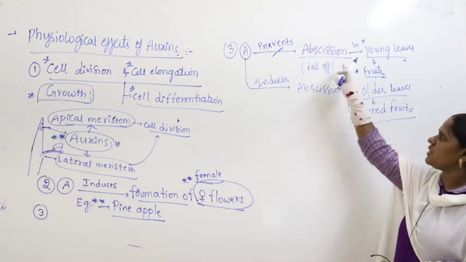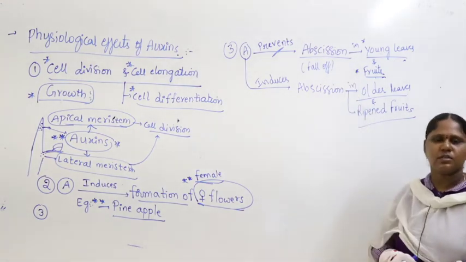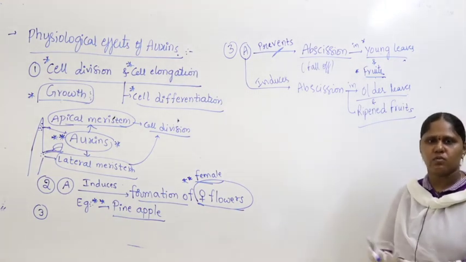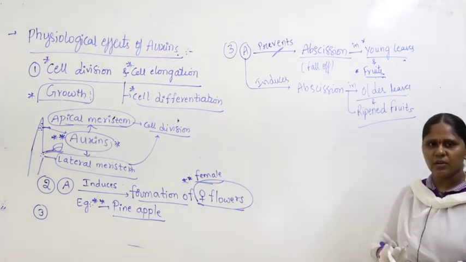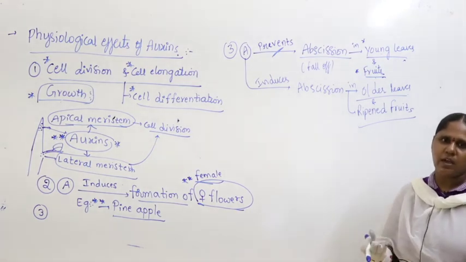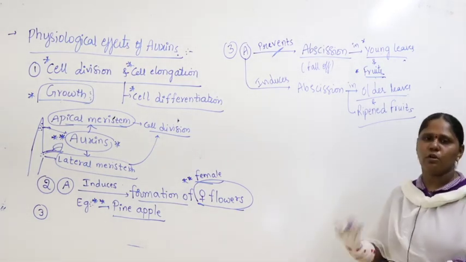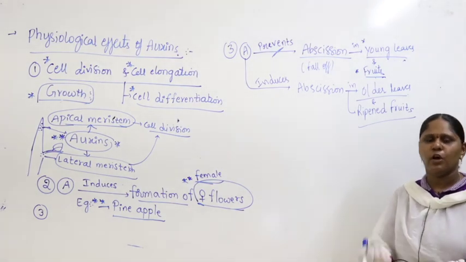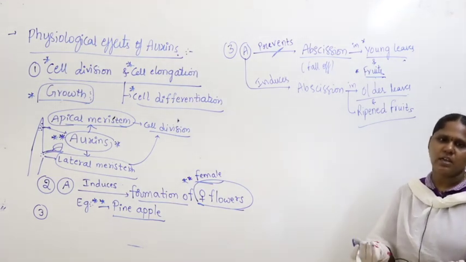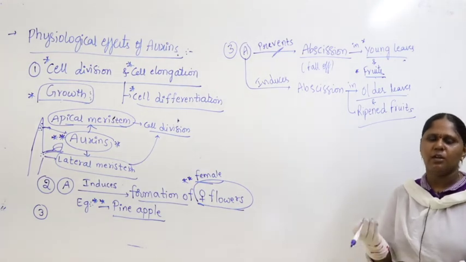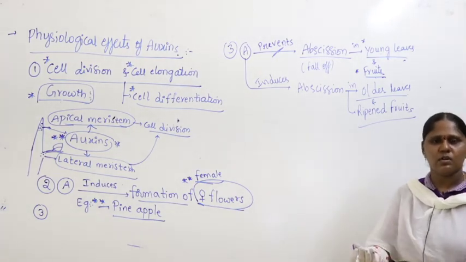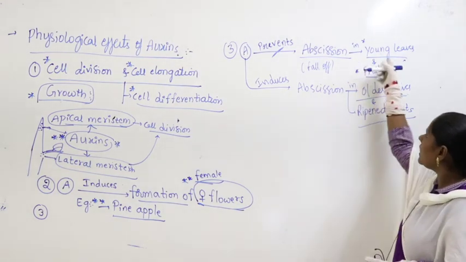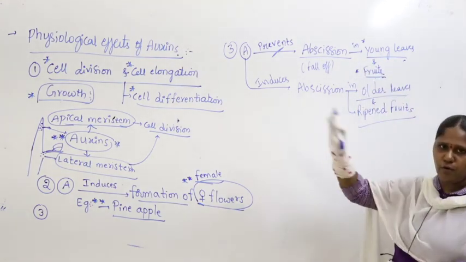Abscission means fall off. The tissue loses water, becomes inactive and dry, and the leaves become dry, brown in color, and fall off. Fruits in the young stage, if minerals are not sufficient, also become dry, lose water and fall off. So auxin will protect the young leaves and fruits from falling off.